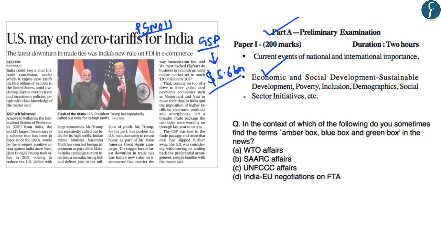Now this becomes important for us from preliminary examination point of view because in the year 2016, there was a question related to the amber box, blue box and green box subsidies. So the question asked, in the context of which of the following do you sometimes find the terms amber box, blue box and green box in the news? So it is related to WTO affairs. So you should note that such key terms that appear in the newspaper are important for us from preliminary examination point of view. So now let us understand what is meant by Generalized System of Preferences.